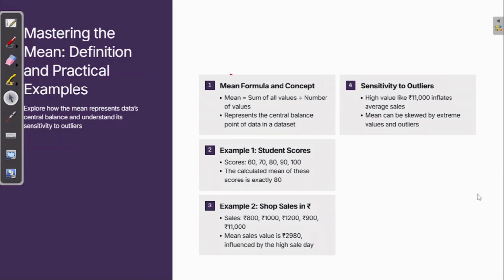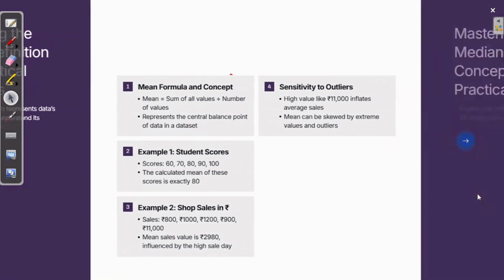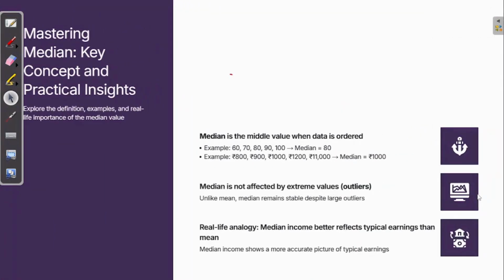Now let's move to the next concept, median. Median is the middle value when data is ordered. Just imagine you want a measure that is not fooled by outliers or extreme values, then what will you use? You will use the median. Let's take the previous example here.